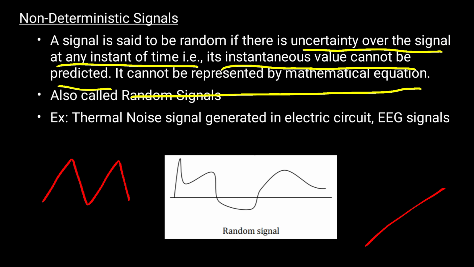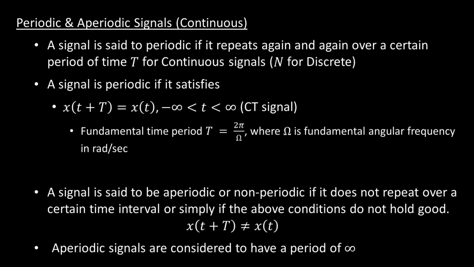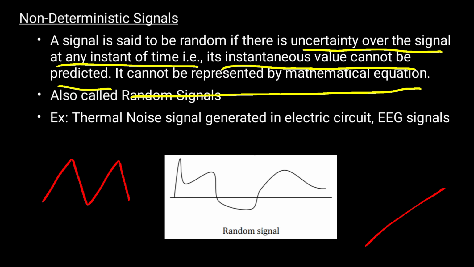Examples of non-deterministic signals are thermal noise generated in electric circuits and EEG signals. EEG signals are non-deterministic signals, and thermal noise is also a non-deterministic signal. Okay, this is about deterministic and non-deterministic signals.